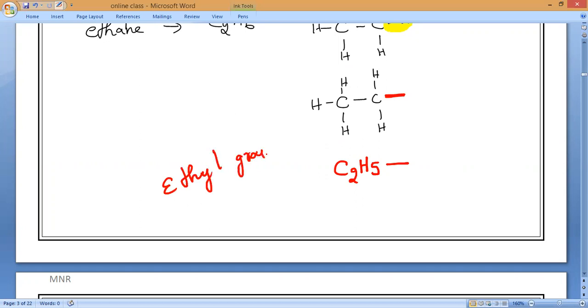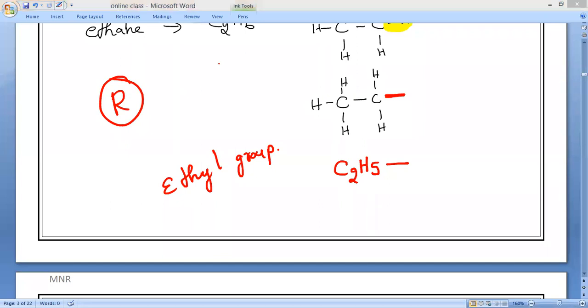Ethyl group. Now remember, the alkyl groups are usually denoted by the letter R. What is the letter we use to represent an alkyl group? R. Are you understanding? That 7th question in the sample paper, but in the book it is showing R. Do you understand what is the meaning of R?